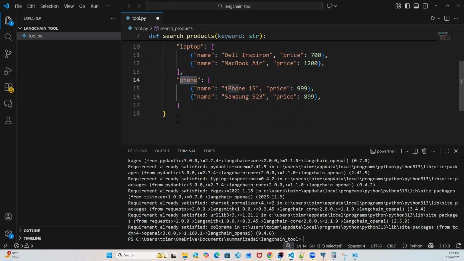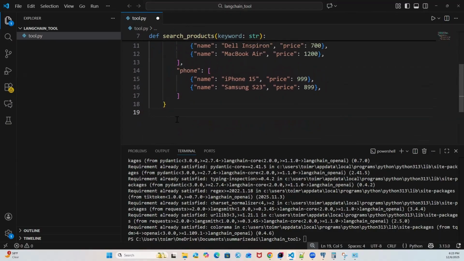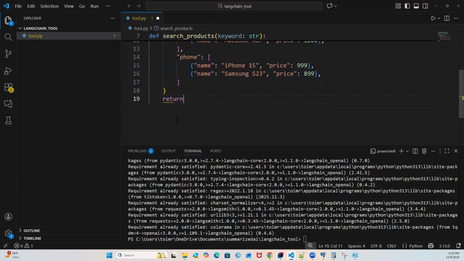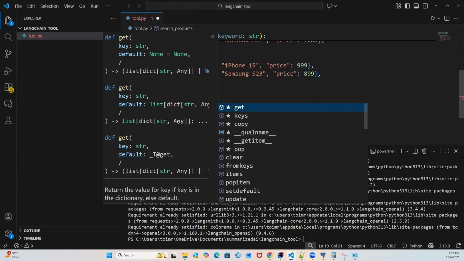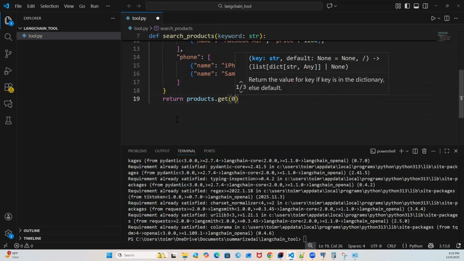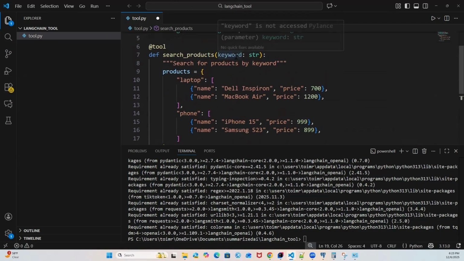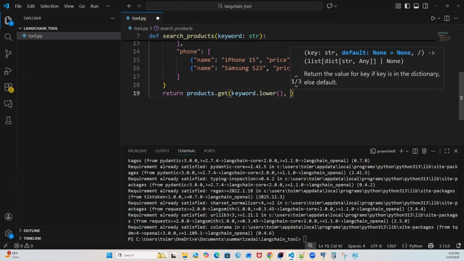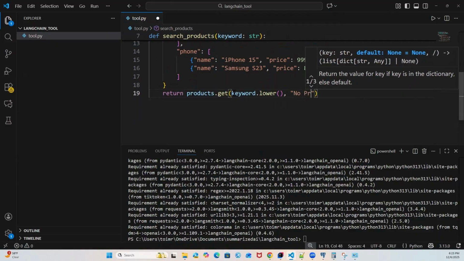Okay. Now let's go ahead and return one of the products which gets matched with the keyword. So we can say return products.get. And we are already getting a keyword in the function parameter as an argument. So you can say keyword.lower, and then if nothing is found, you can say no product found. Great.